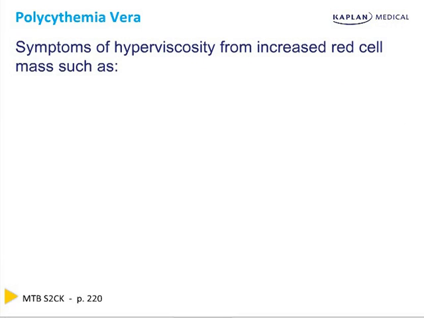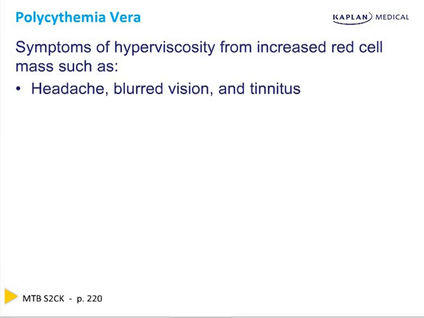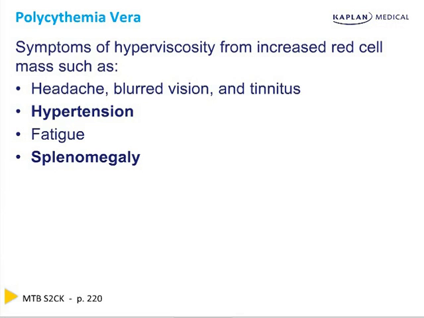The symptoms of hyperviscosity are for increased red cell mass. These symptoms are headache, sludging, blurred vision, tinnitus, ringing in your ears, hypertension as it sludges and more pressure has to be exerted. You get very tired because how can you move your blood around if it's so thick? It's a hyperviscosity syndrome. The spleen becomes big because the spleen tries to suck up the extra abnormal blood.